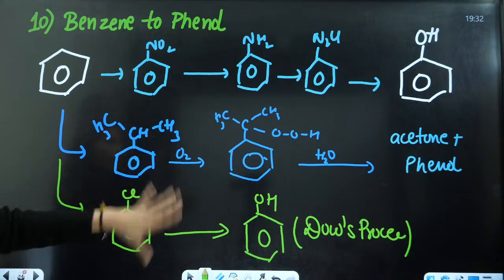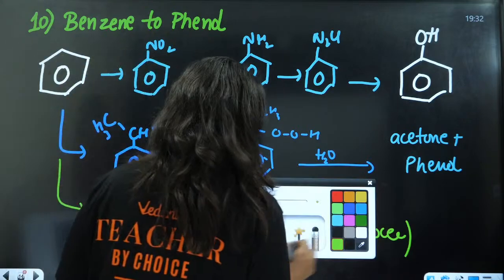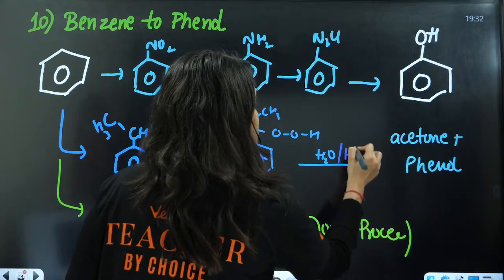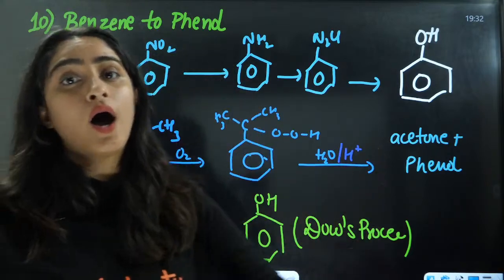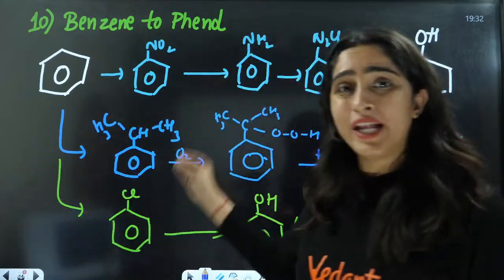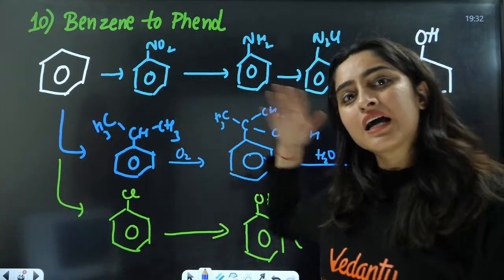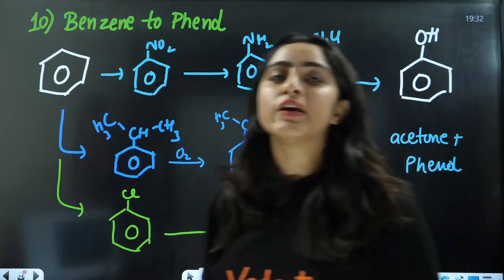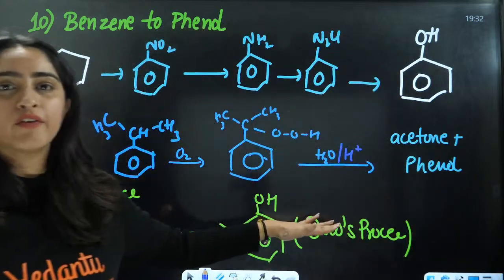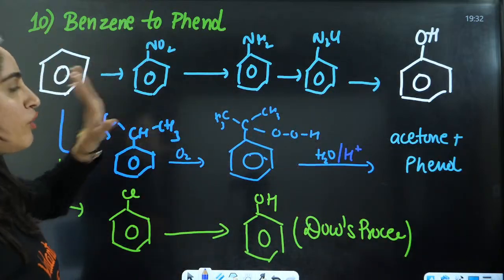Right, everybody? There are so many ways. You can react this with oleum, and after that, convert it into phenol. These are the most important three ways of converting benzene to phenol.